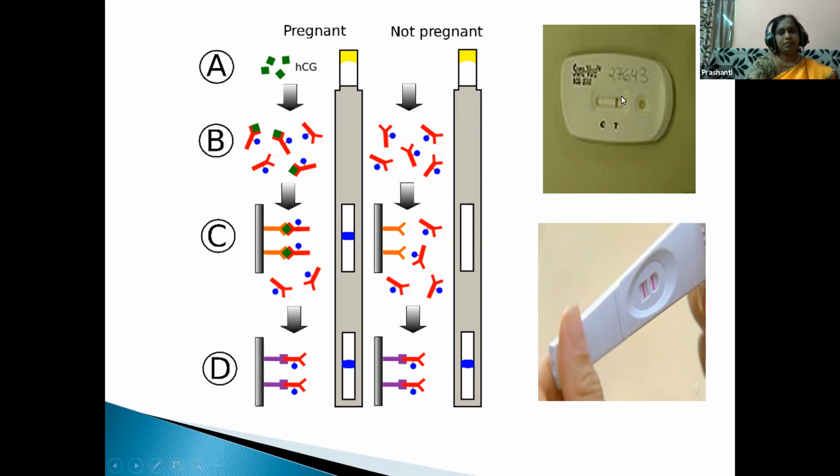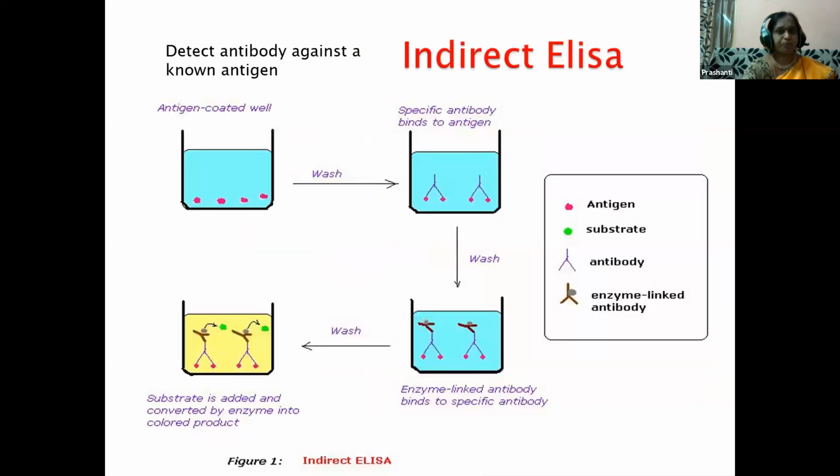And here this is the pregnancy kit, children, that is a homemade pregnancy kit that can be used even at home. So here it is seen that if two lines appear when we add the sample of urine or blood, it means the test is positive, that means that particular woman is pregnant.